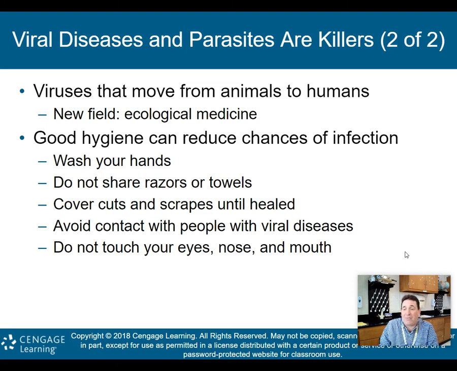How many people have had the flu this year? Right? It's interesting. Part of me wants to wear a mask every winter for the rest of my life. I'm not going to, but part of me wants to, because I haven't been sick this year at all. Right? I have nothing. And I suspect many of you too have not been sick at all this year because you're wearing a mask, washing your hands, you're avoiding contact with people with viral diseases. That's your social distancing, right? And you're not touching your eyes, your nose, and your mouth. It's simple. All right, it's simple and it works.